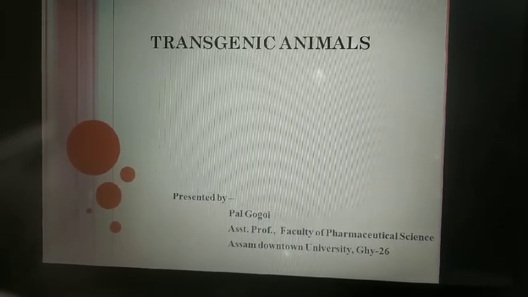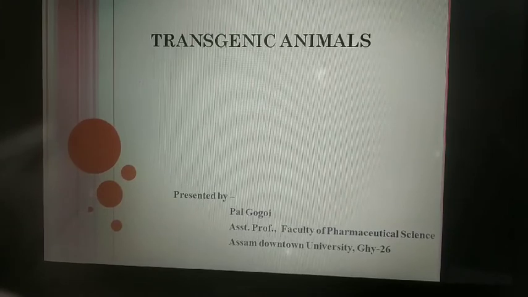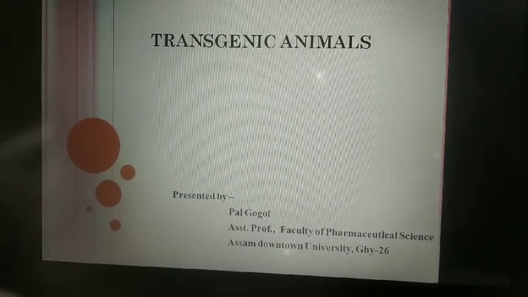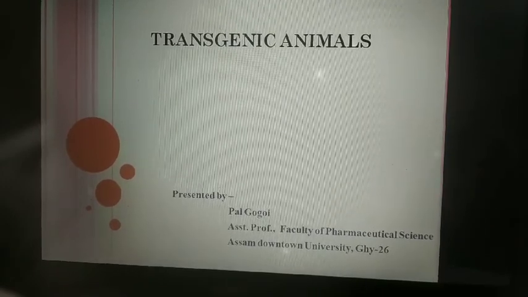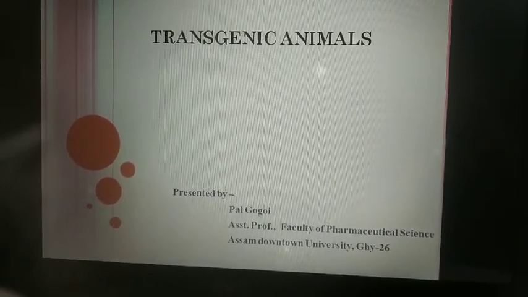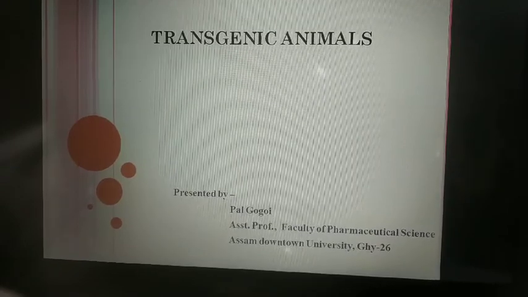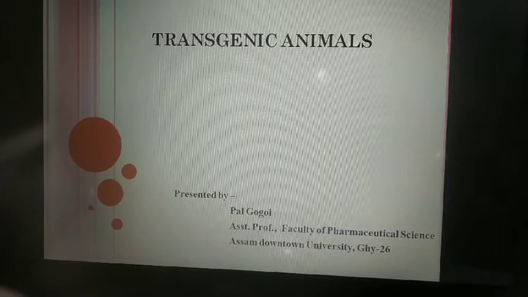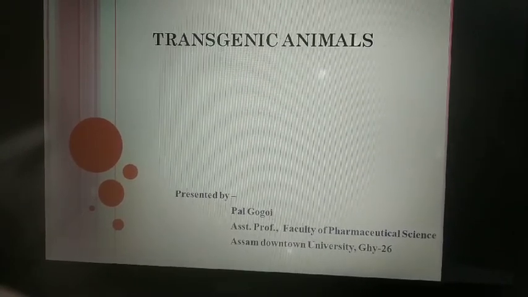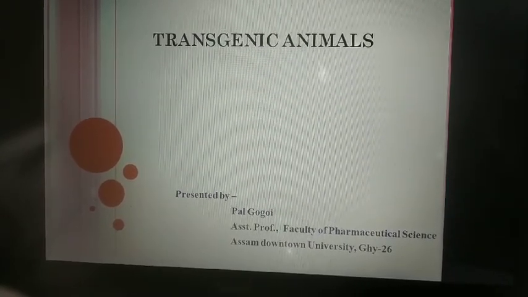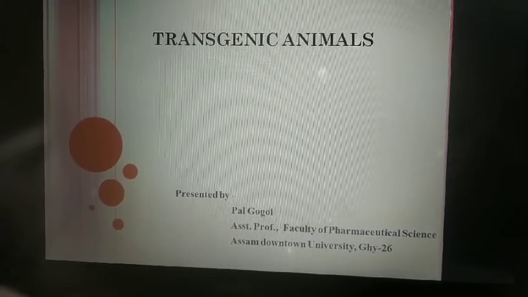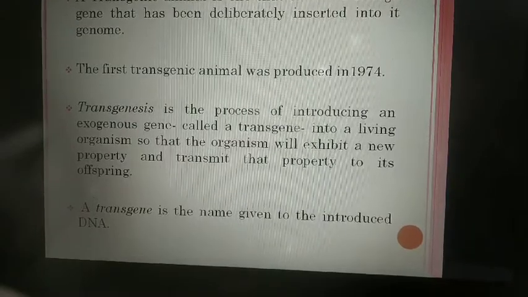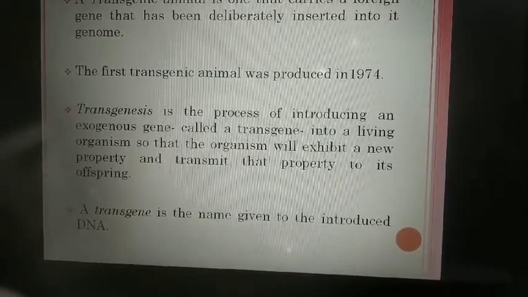Actually, a transgenic animal is an animal in which a foreign DNA has been inserted. By using rDNA technology, meaning recombinant DNA technology, we can insert a foreign DNA into the animal. And it must be transmitted through the germline so that every cell, including the germ cell of that animal, contains some genetically modified material. So the aim of this is that we insert the foreign DNA into the animal to observe some specific character in that animal.